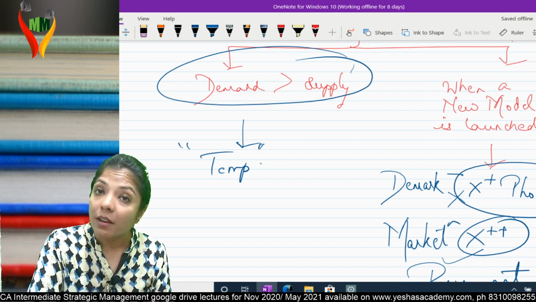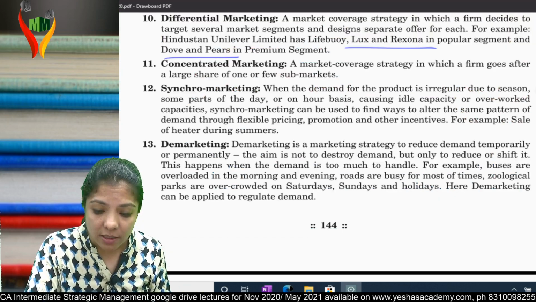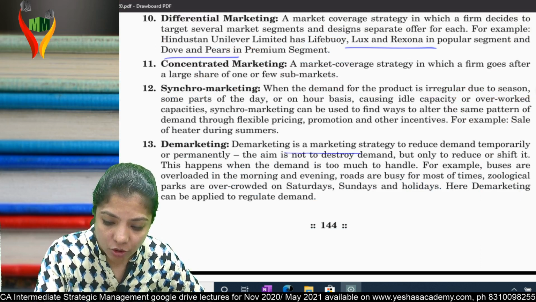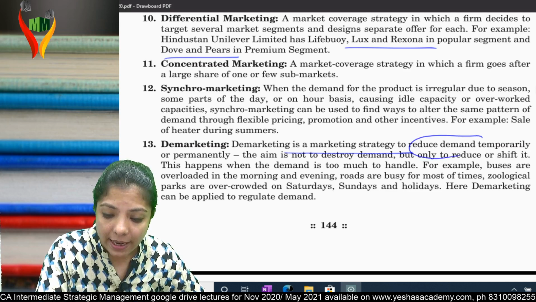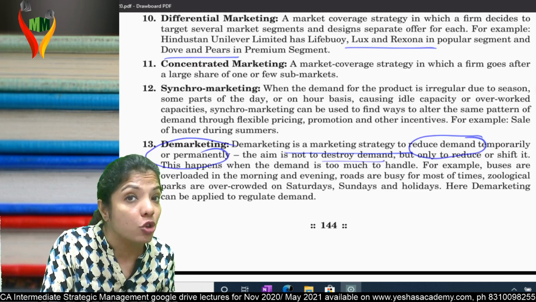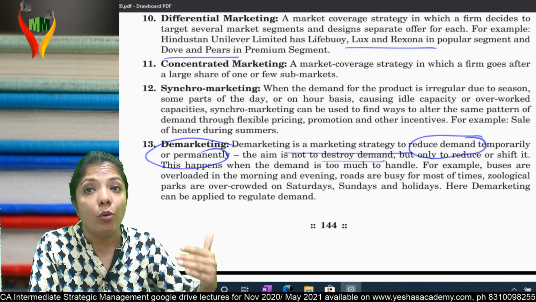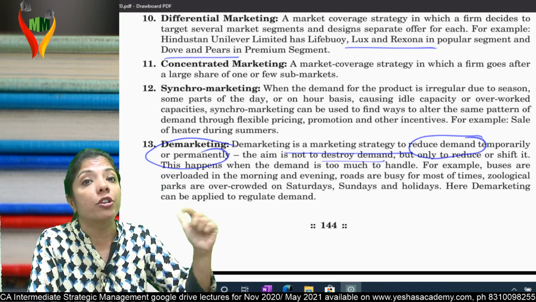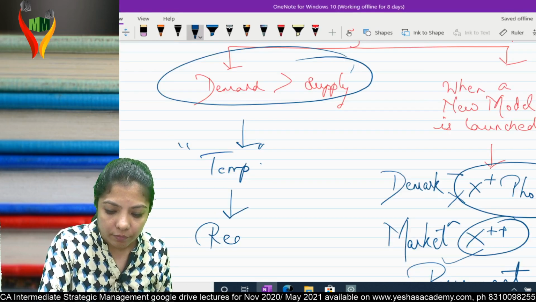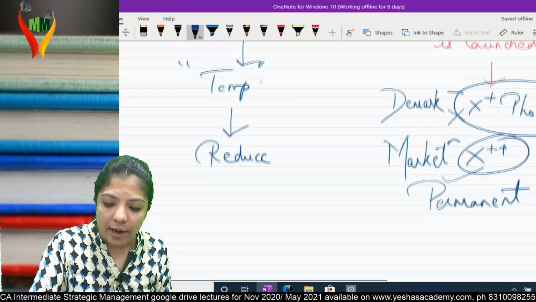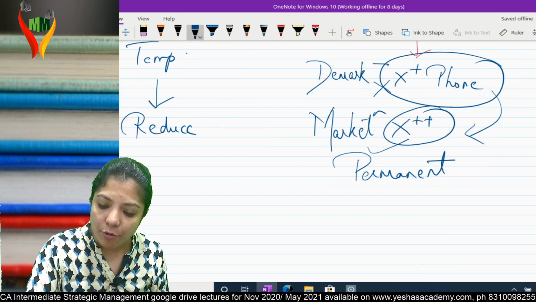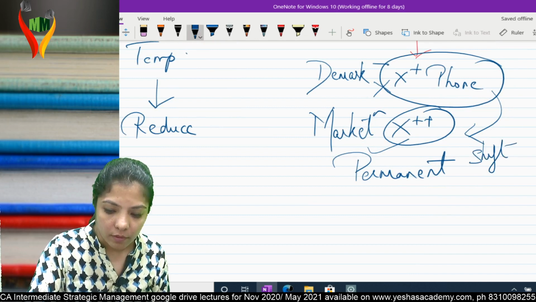Am I clear? What is demarketing? Demarketing is a marketing strategy to reduce demand temporarily or permanently, depending on the situation. The aim is not to destroy the demand. I'm only trying to reduce or shift the demand. Here I'm trying to reduce the demand, and here I'm trying to shift the demand. Shift to here. Am I clear?